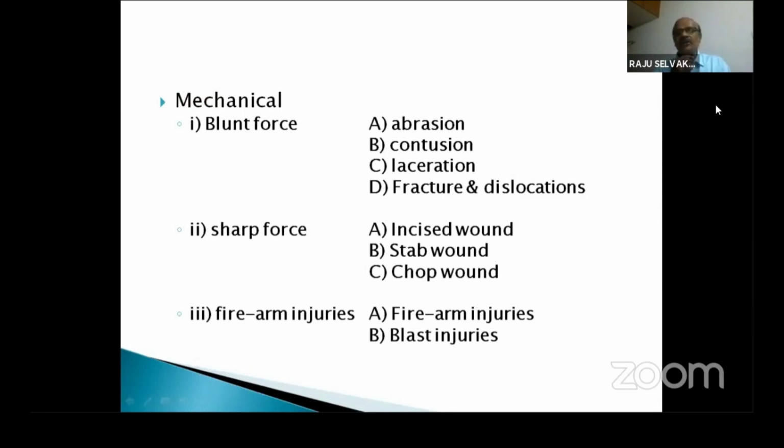In the blunt force injury, we classify mechanical injuries into three types. One is a blunt force injury caused by blunt objects. It may be any blunt material. It can be a weapon, it can be an object, or it can be a surface. So, in the blunt force, abrasion and contusion that we have covered in the last session, today's class is about laceration.